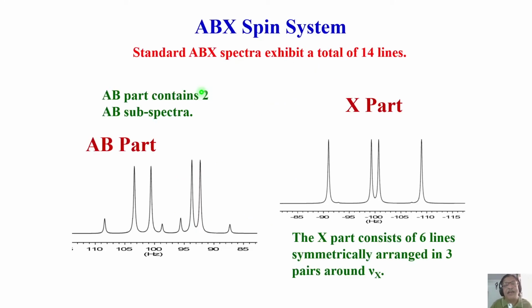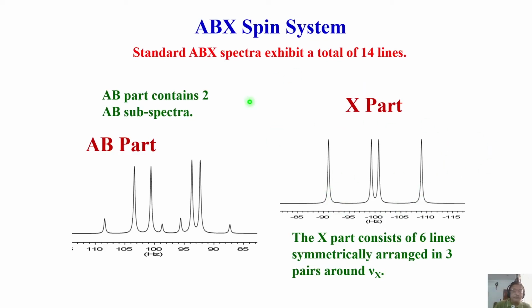This is the three spin case ABX, and it is very easy to analyze. The AB part we know how to analyze. Remember, in the ABX case, the AB part contains two AB subspectra and an X part. The X part in principle should have 6 lines, but most of the time you get only 4 lines. It is symmetric with respect to the center. If you carefully see, you can see a peak here, of minute intensity. You can still see 6 peaks, but most of the time the 2 lines of weak intensity are not seen, only 4 peaks are seen.